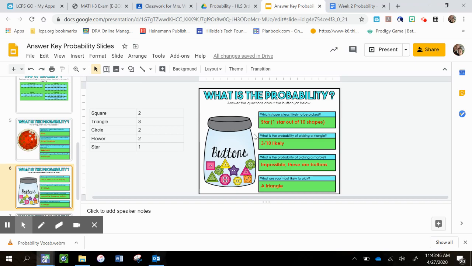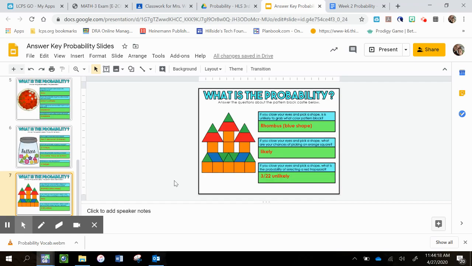Number 2 says, what is the probability of picking a triangle? Well, there are 1, 2, 3 triangles, 3 out of 10. And the triangle has the most amount, so it's definitely likely that you would pick a triangle. Number 3 says, what is the possibility of picking a marble? Well, definitely impossible because these are all buttons. And then what are you most likely to pick? Again, we said the triangle because it has the most.